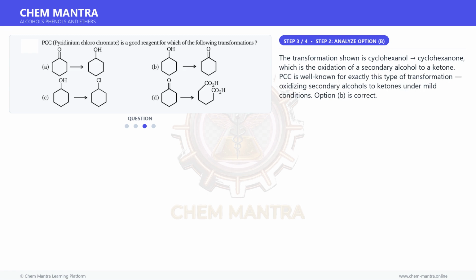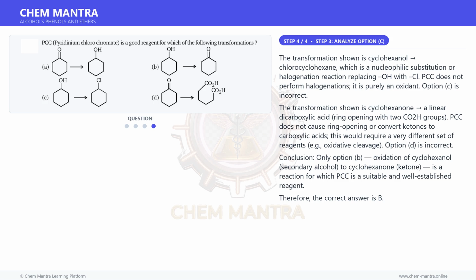Moving on to the next step. The transformation shown is cyclohexanol to cyclohexanone, which is the oxidation of a secondary alcohol to a ketone. PCC is well known for exactly this type of transformation, oxidizing secondary alcohols to ketones under mild conditions. Option B is correct.